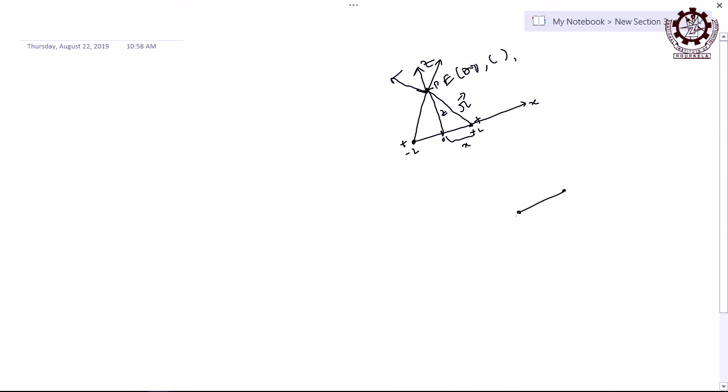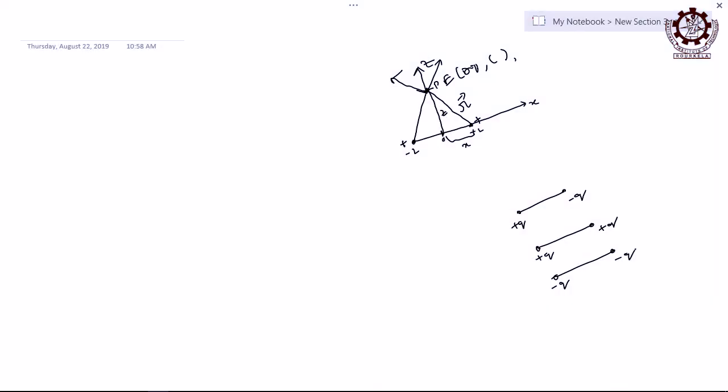Suppose I take here a positive q and a negative q, then it is called a dipole, right. Or I take here a positive q, here also a positive q, or I take here minus q, minus q. Can the intensity be the same at that point? Will the intensity because of all 3 cases be the same at that point or different? Different because of direction, only because of direction, otherwise the magnitude is the same.